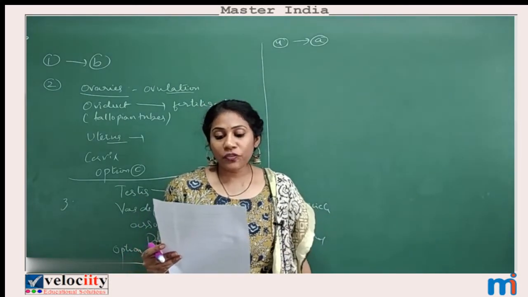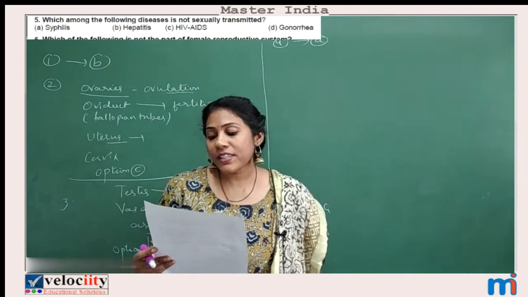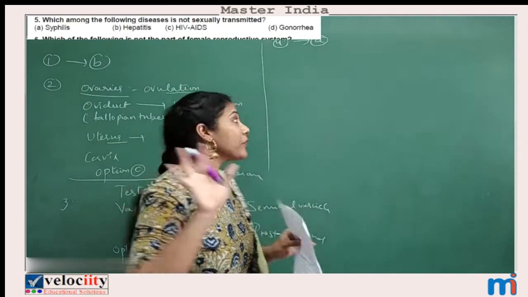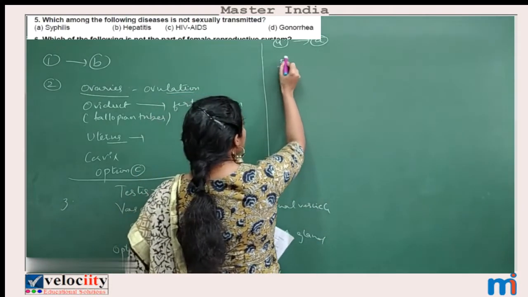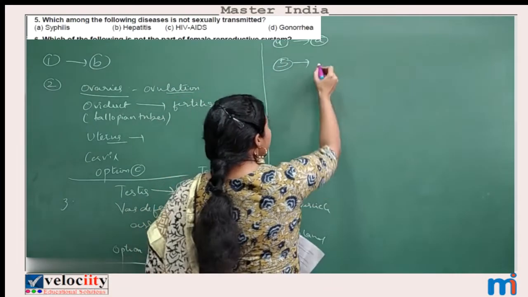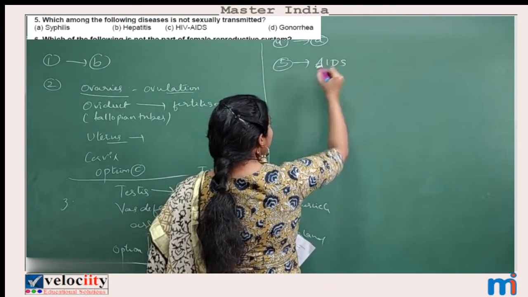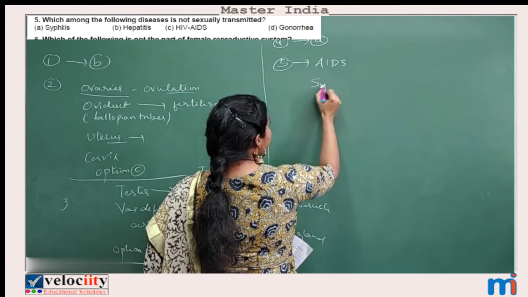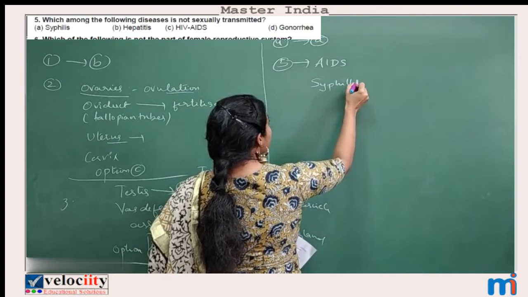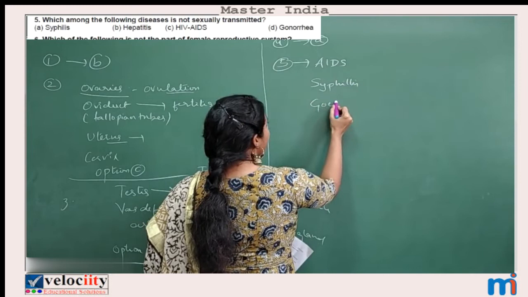Fifth question: which among the following diseases is not sexually transmitted? In our syllabus, we studied three sexually transmitted diseases. One is AIDS, the other one is syphilis, and the third one is gonorrhea.